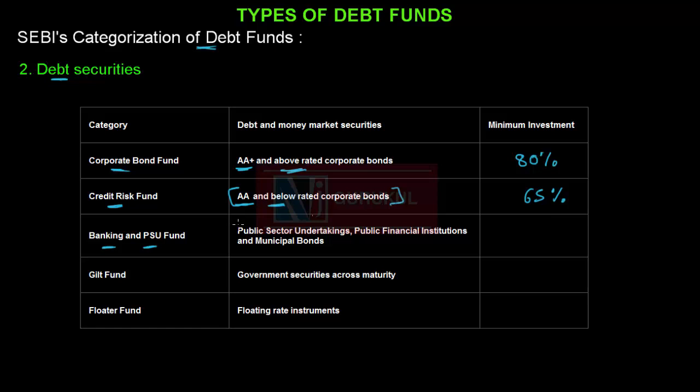The next category is banking and PSU fund. The scheme will invest in bonds of public sector undertaking, public financial institutions and municipal bonds. The minimum investment in this bond will be 80%. The next category is gilt fund. As the name suggests, the scheme will invest in government securities across maturity, and the minimum investment will be 80%. The next category is floater fund. In floater fund, the scheme will invest in floating rate instruments, and minimum investment in these instruments will be 65%.